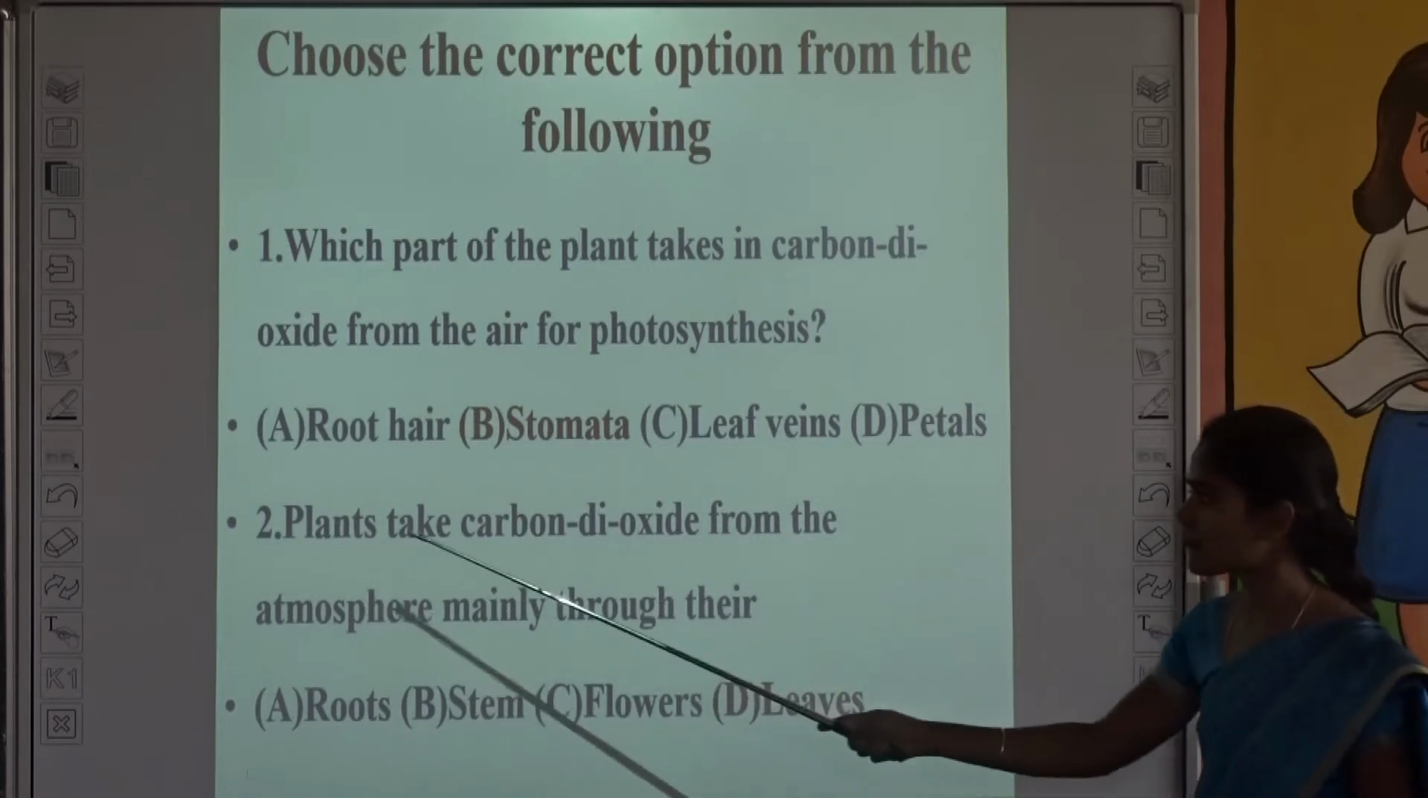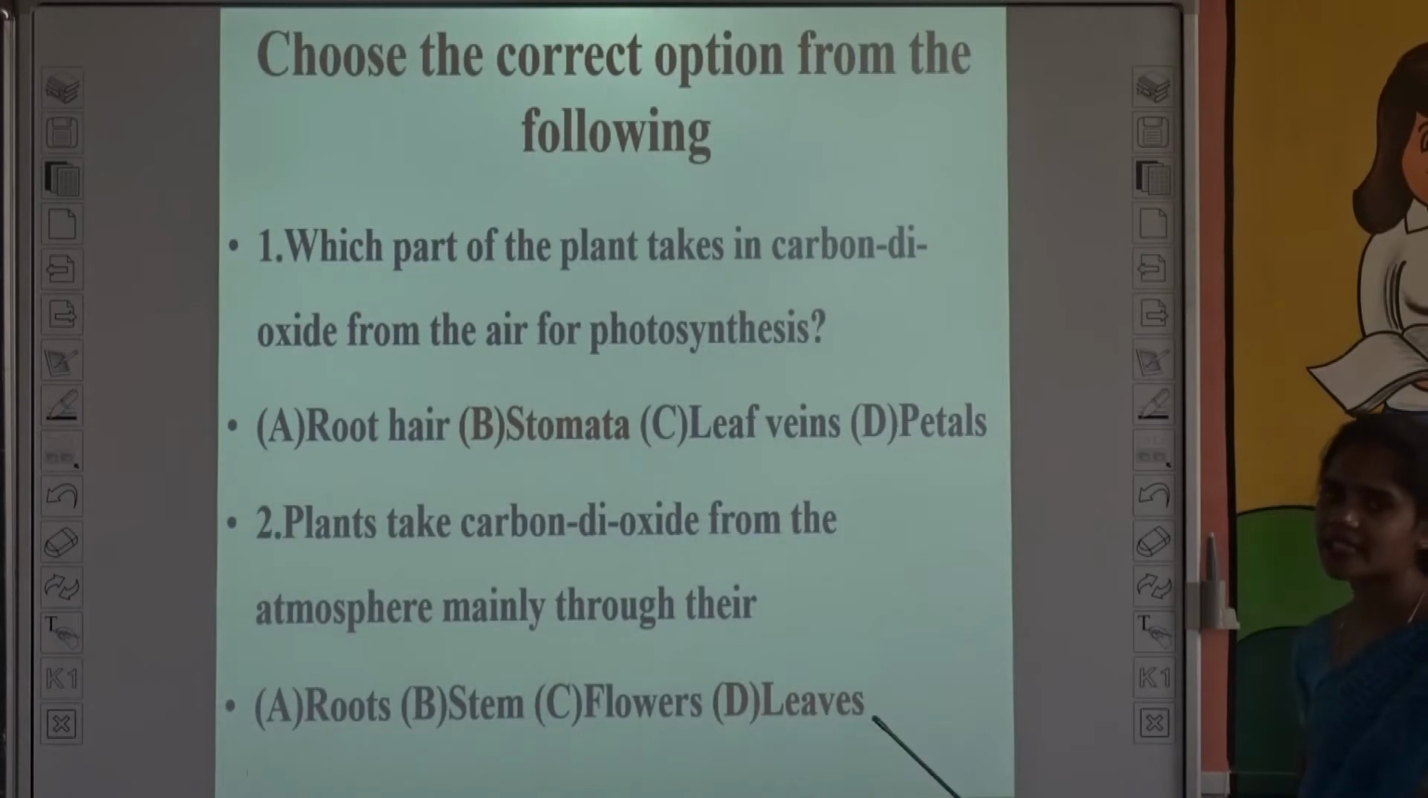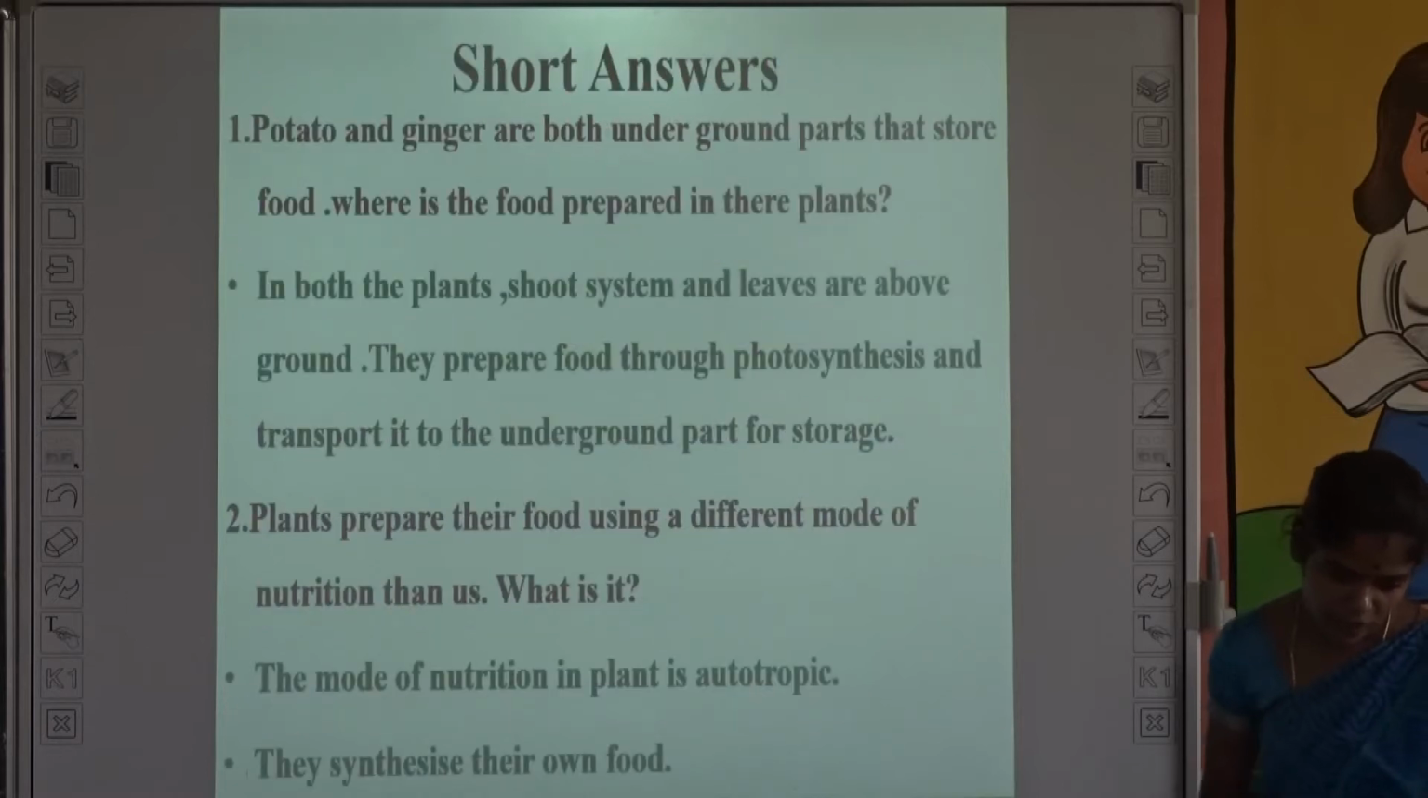And the second one, plants take carbon dioxide from the atmosphere mainly through their leaves. We already know that leaves are the food factories of a plant. And the next one, short answers, that is 3 marks.